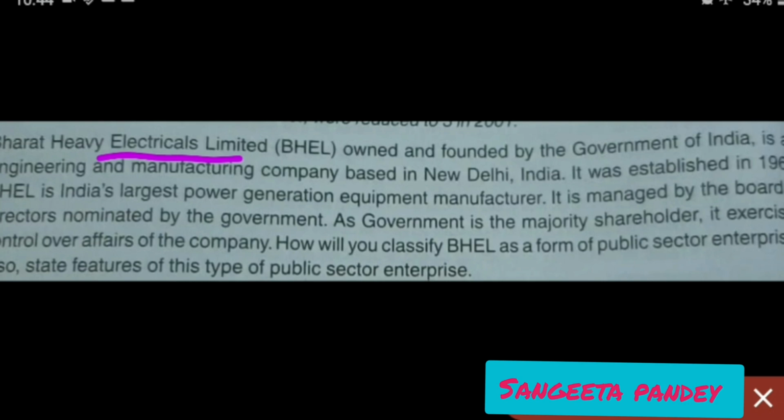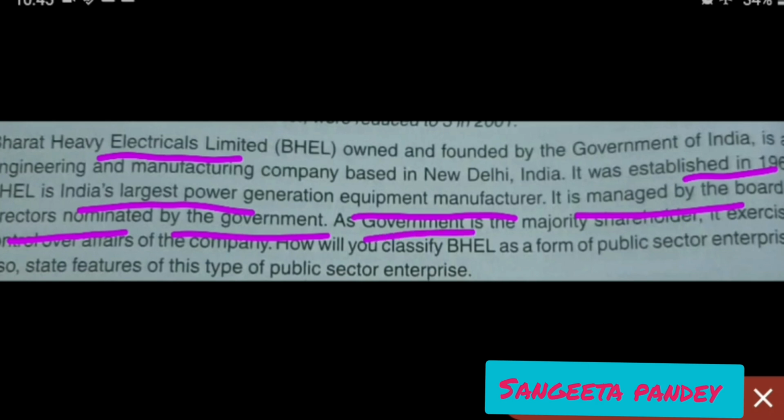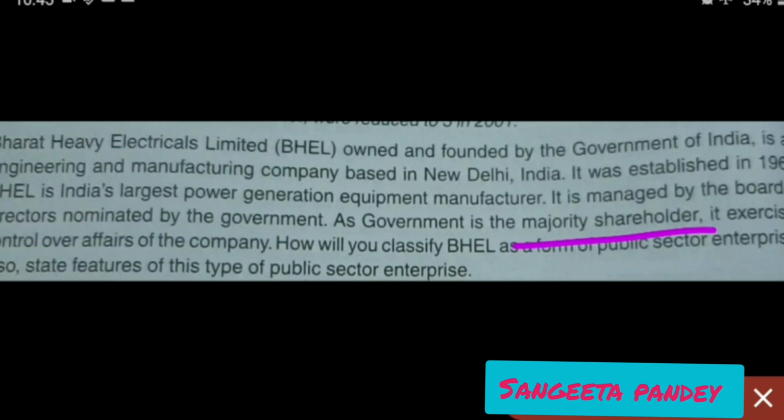It was established in 1964. BHEL is India's largest power generation equipment manufacturer. It is managed by the board of directors nominated by the government. As the government is the majority shareholder, it exercises control over affairs of the company.